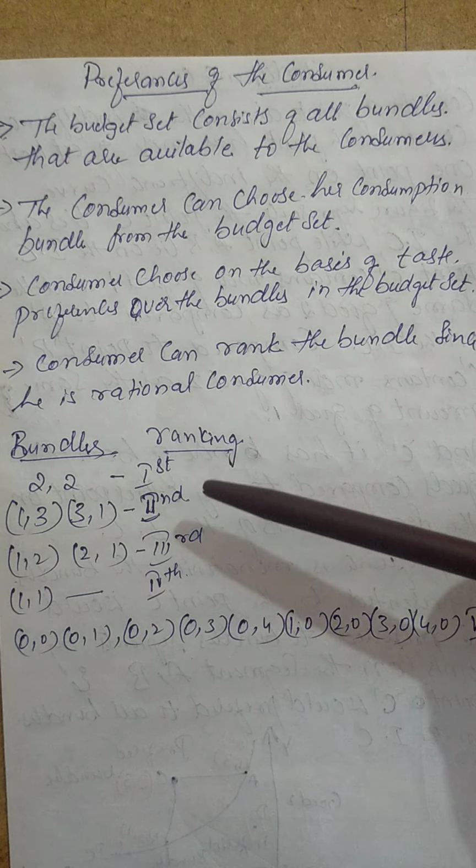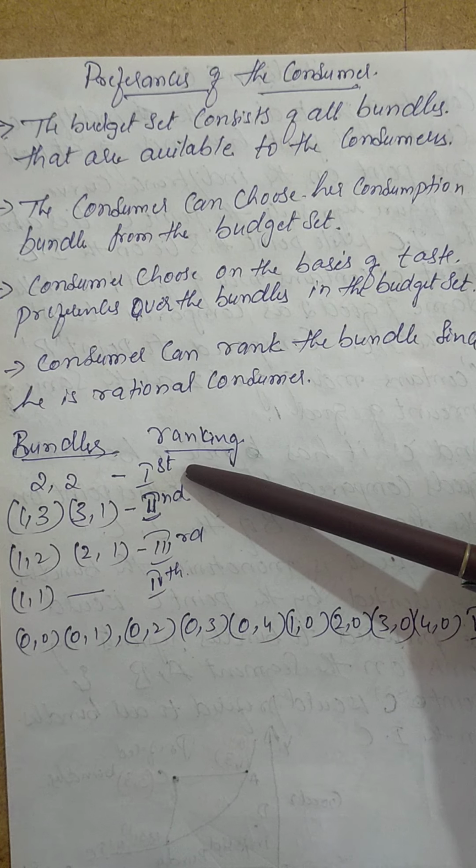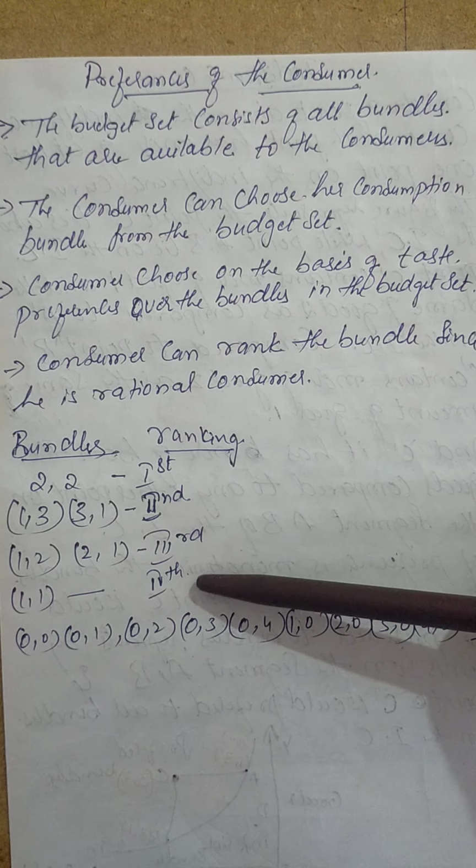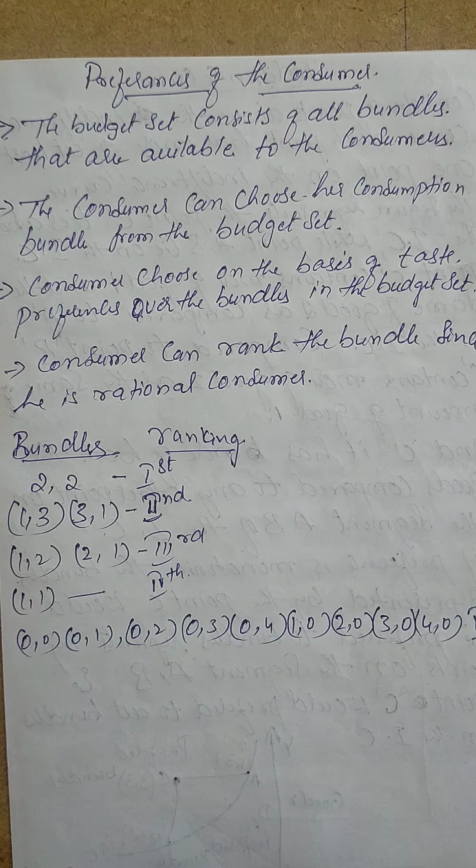So this becomes the first priority, or choice number 1, or rank number 1. So he keeps ranking in this fashion: 1st rank, 2nd rank, 3rd rank, 4th rank, and this is the 5th rank. So this is nothing but a ranking process of how he does it. So this is about preferences of a consumer.